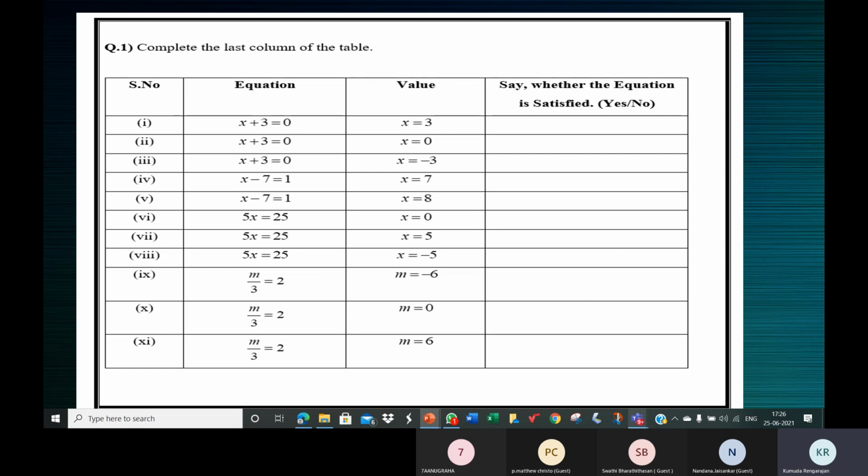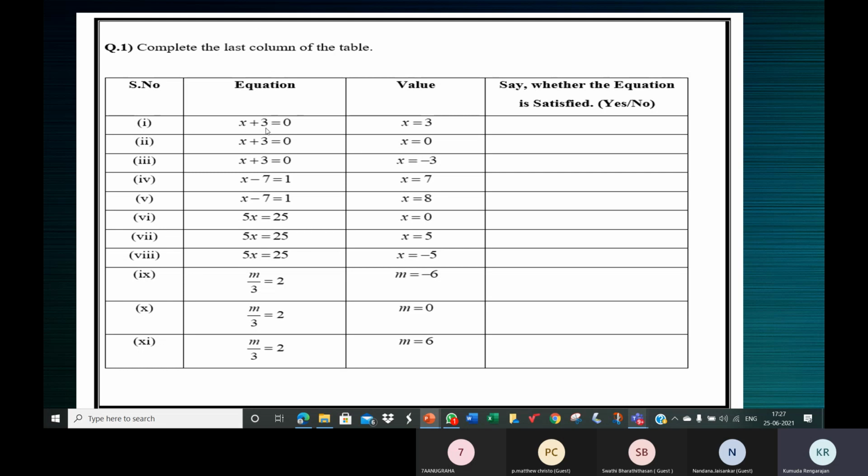Satisfied means if the value of the LHS is equal to the value of the RHS, the equation is satisfied. It is an equation means both the sides are equal. When we say it's an equation, the two sides, the LHS and RHS, are equal. So if the equation is satisfied, that means the value in the LHS is equal to the value in the RHS. Let me do one or two for you. You will understand.